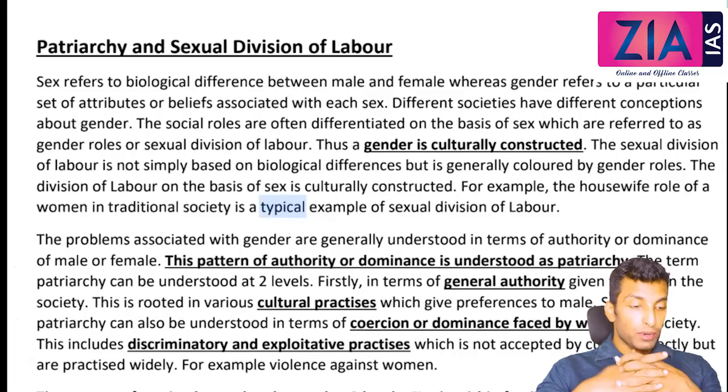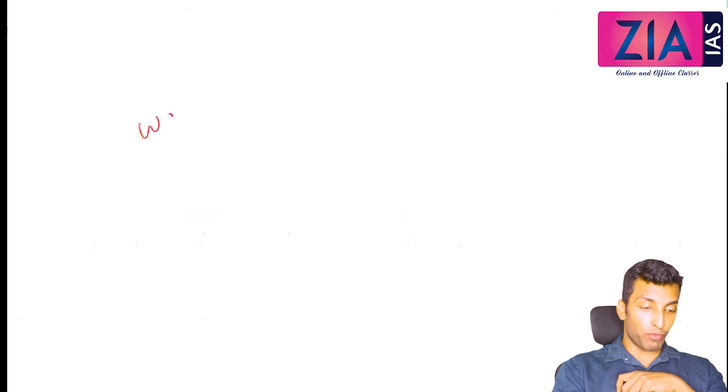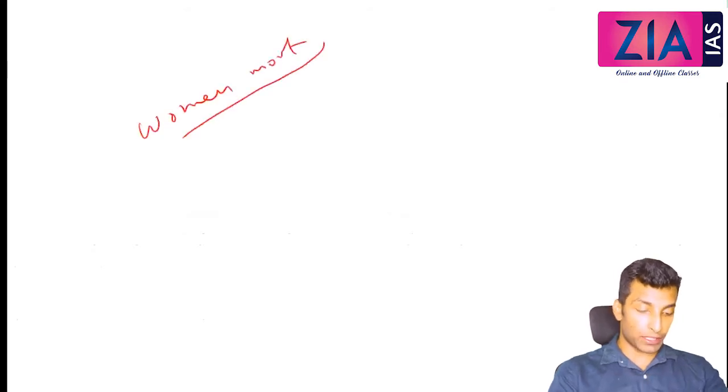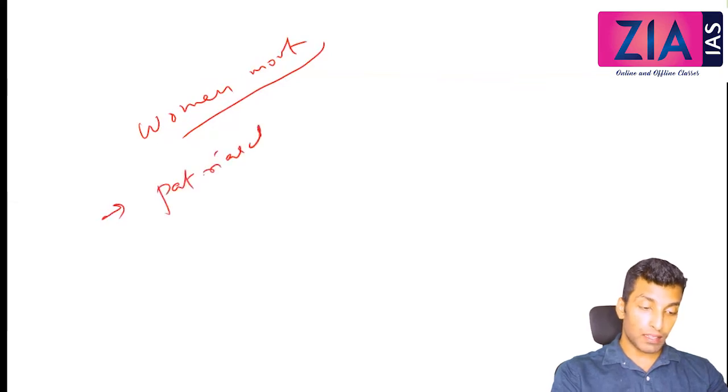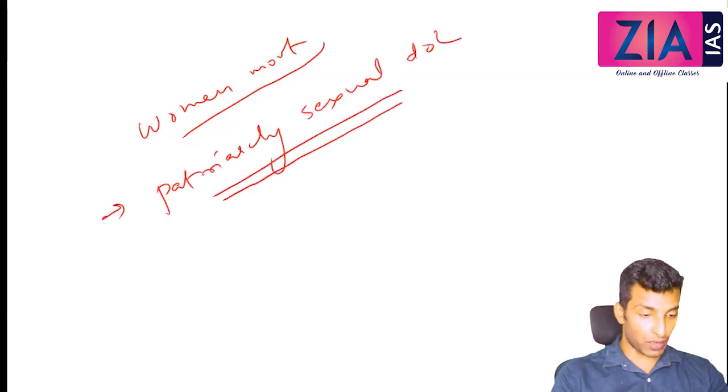So next we will discuss women's movement. Now, when we discuss the women's movement, I have told you we will be covering certain other topics also. One topic that we have missed out in family is patriarchy and sexual division of labor, right? So patriarchy and sexual division of labor we are going to cover here.